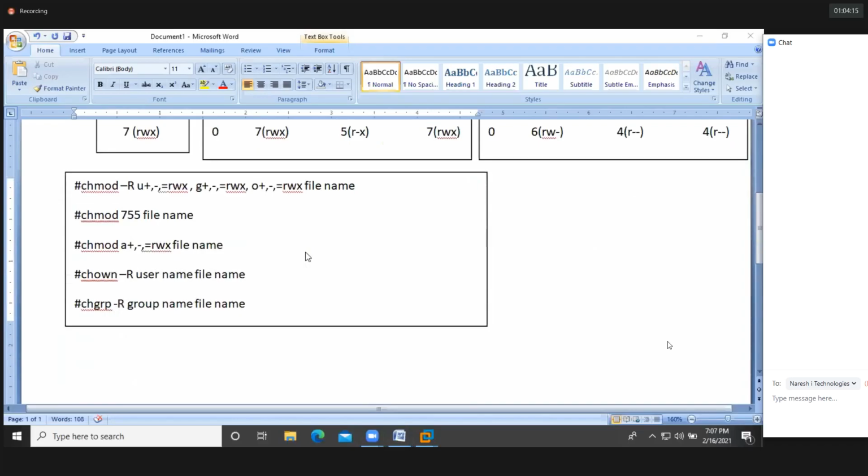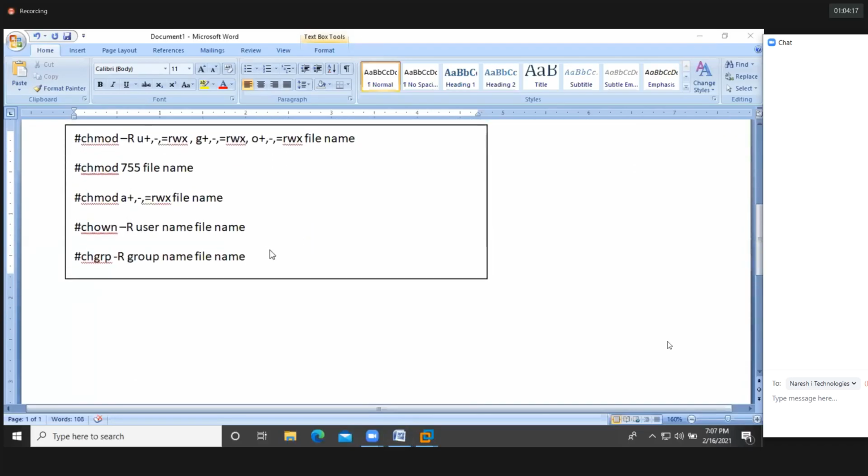And there's a command we're going to use for permissions. These commands, you can take a snap.